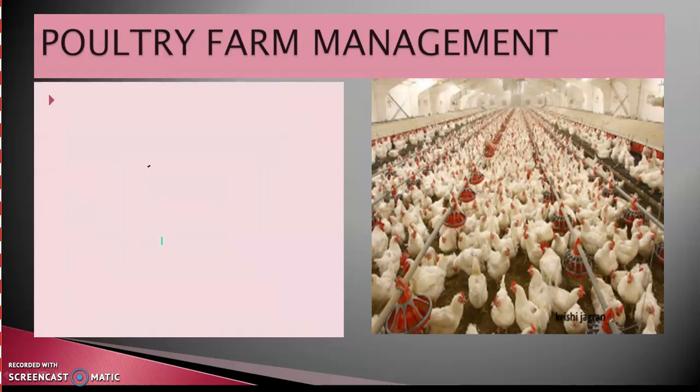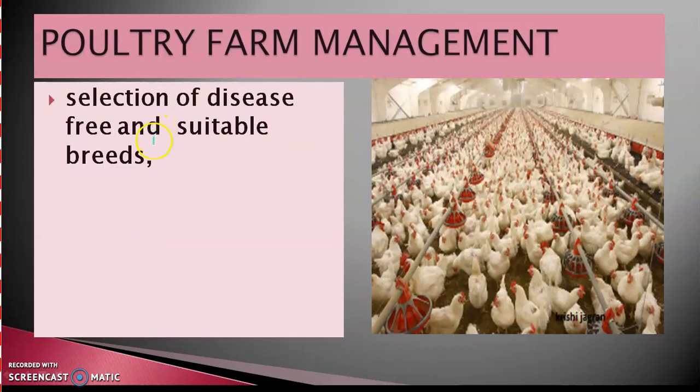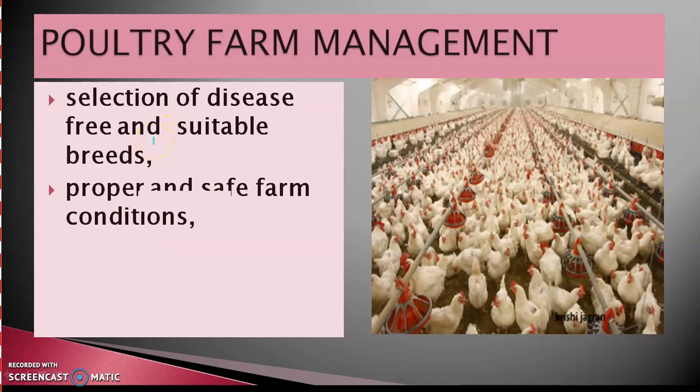Poultry farm can be managed by selection of disease-free and suitable breeds. Proper and safe farm conditions must be maintained. Brooder house should be crowd-free, rain-proof and protected from predators. It should have windows with wire mesh for adequate ventilation. Proper feed and water should be provided to the birds.